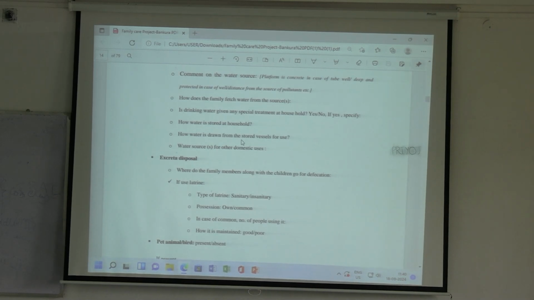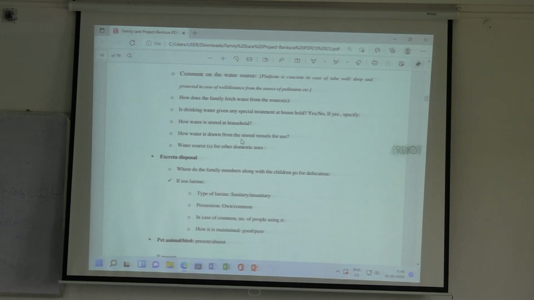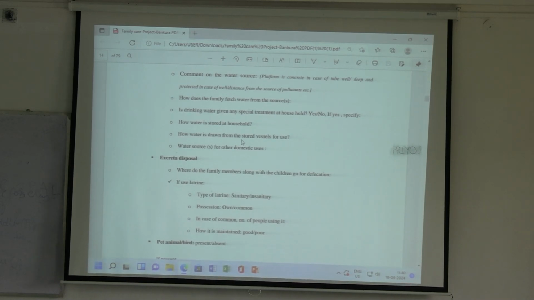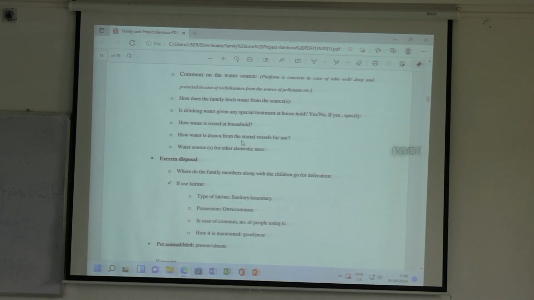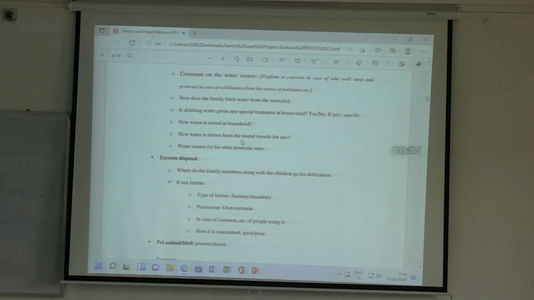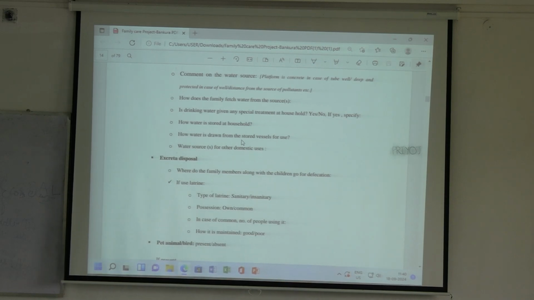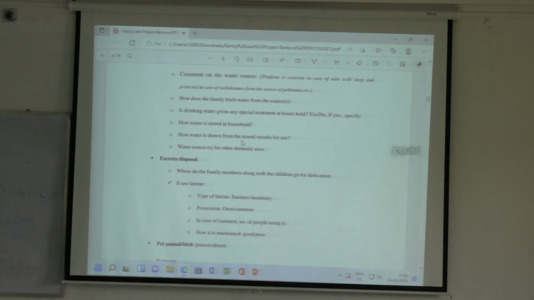How water is drawn from the stored vessels for use, that is also a source of contamination. If they are using a ladle or a mug to take out the water, then while drawing the water, whether they are immersing their whole dirty hand inside, or they are just using the ladle or mug. So you have to see or you have to ask how they draw water from that container, because that water is being used for drinking, not any other household uses.